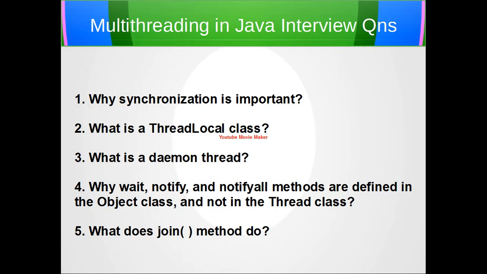Without synchronization, it is possible for one thread to modify a shared object while another thread is in the process of using or updating that object's value. So, this often causes dirty data and leads to significant errors.